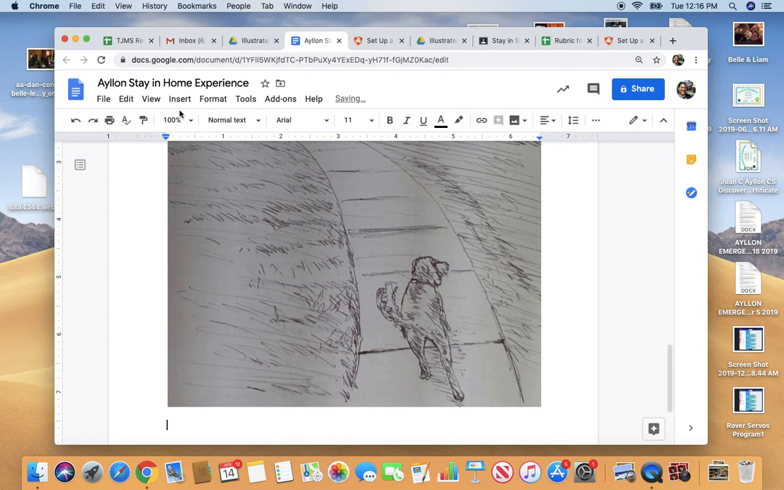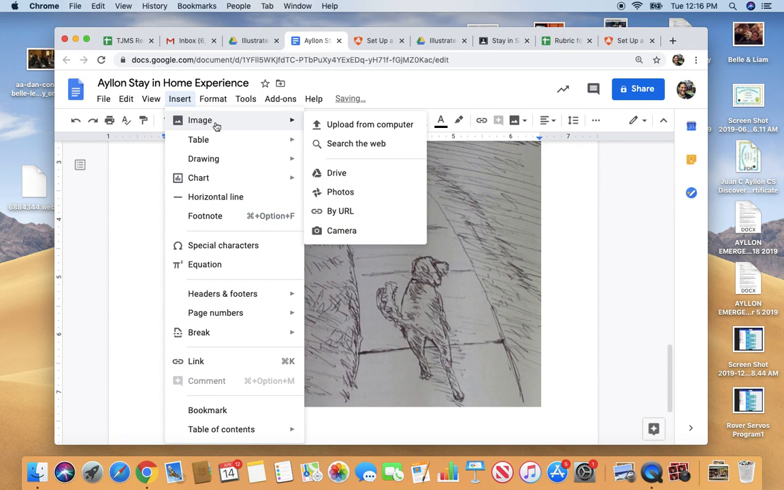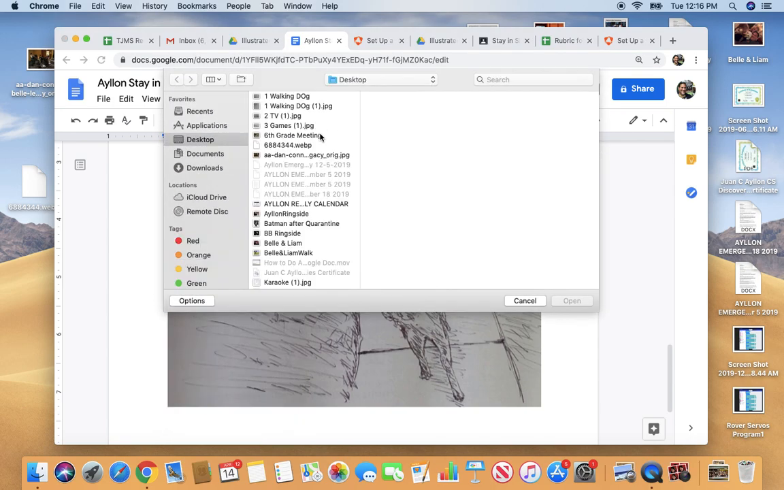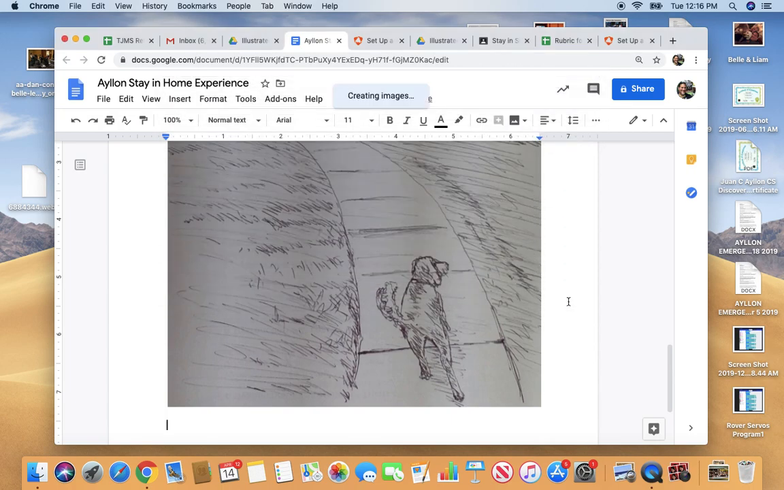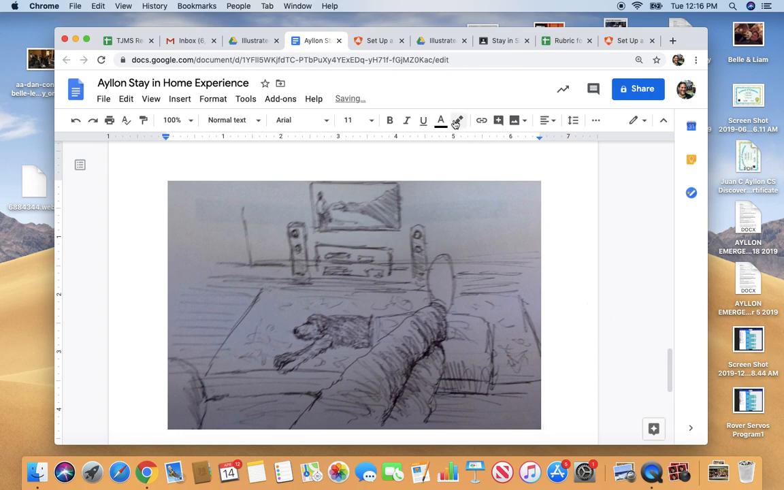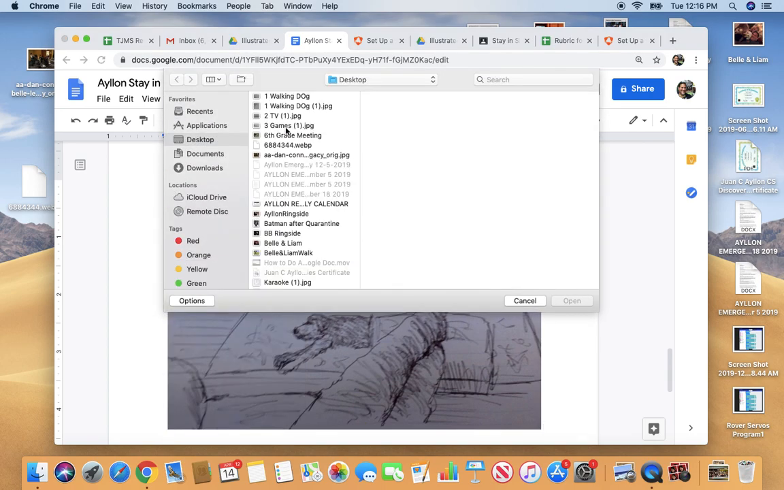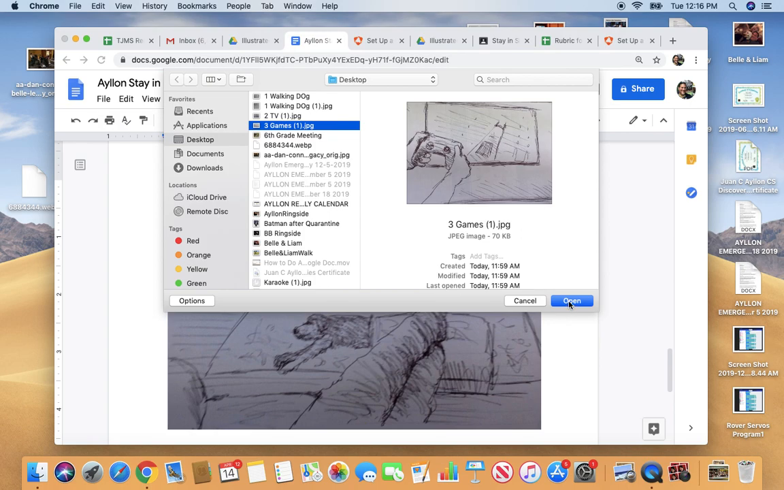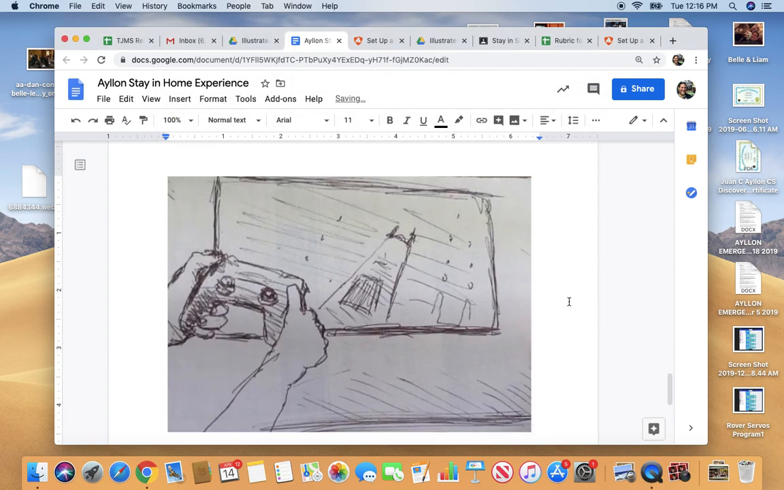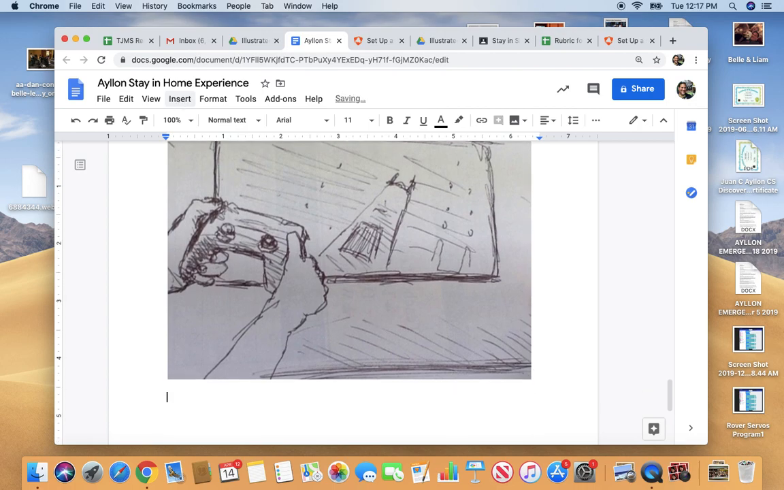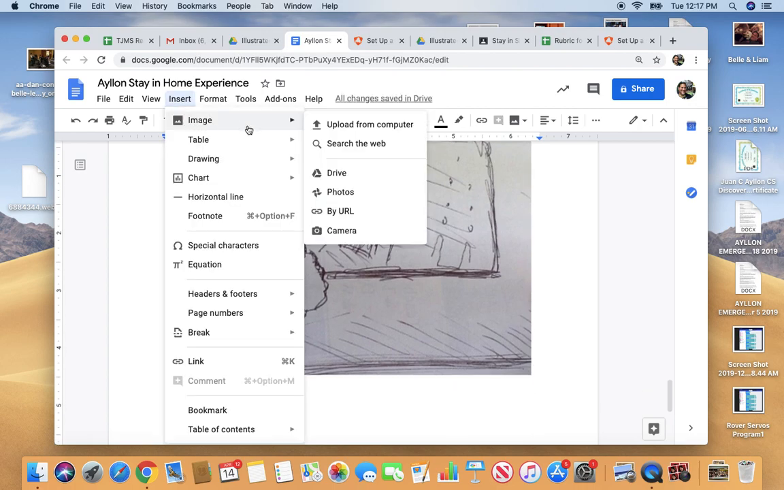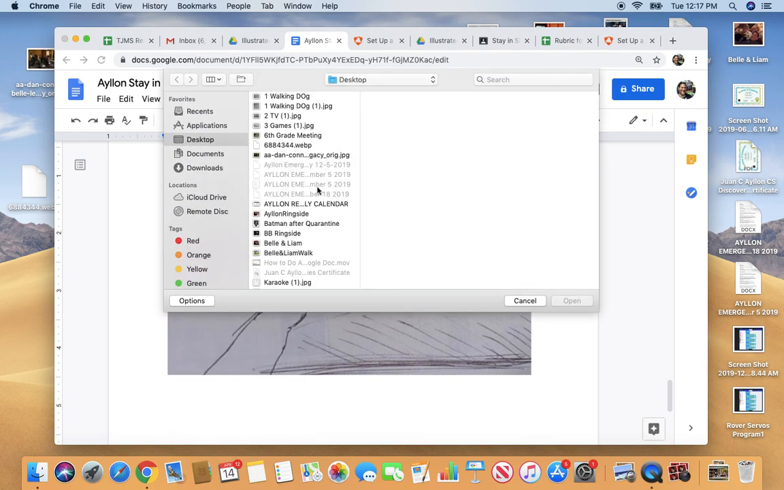Okay, and I've got some other pictures I've taken, so I'm going to go ahead and insert those pictures as well. Insert Upload. And we're going to go to TV. Open. And we're going to go over here to Insert Image. Upload from Computer. I'm going to do 3 games. Okay, and then lastly, insert a last image. So you can find it, karaoke. There we go.